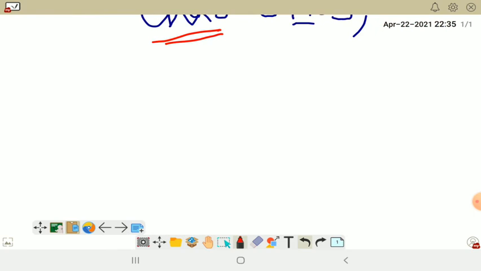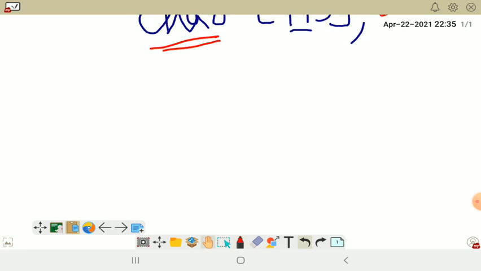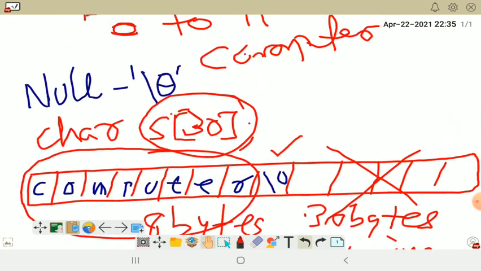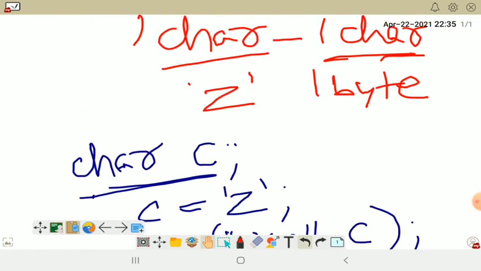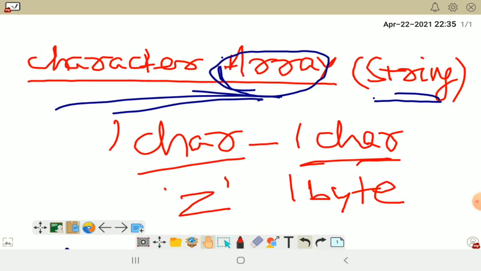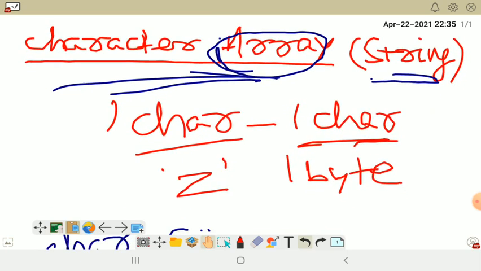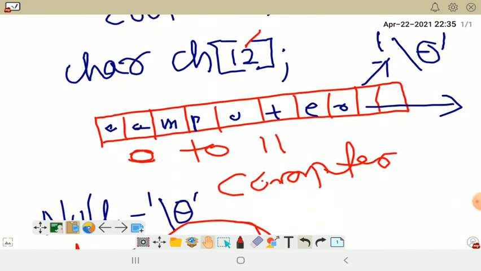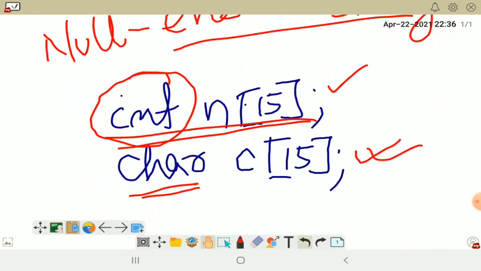So whenever we are supposed to count how many characters a word has, I need to count till the null character. The moment I find null, I will stop counting. Fine. So this is all about character with string, students. Character with array or character with string you say, or string handling you can say also. Now let's write some program on it. Let's check how it can be implemented in C as well as in C++.